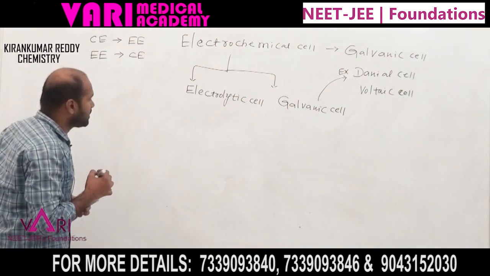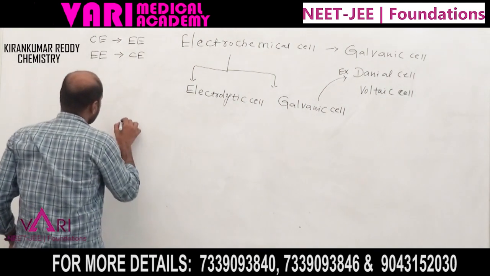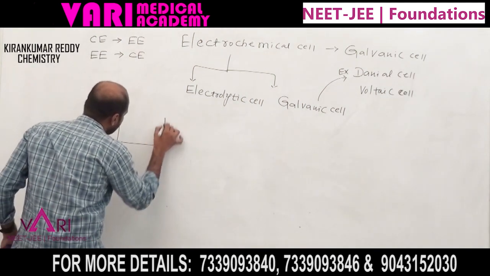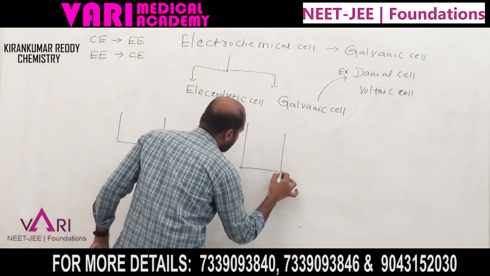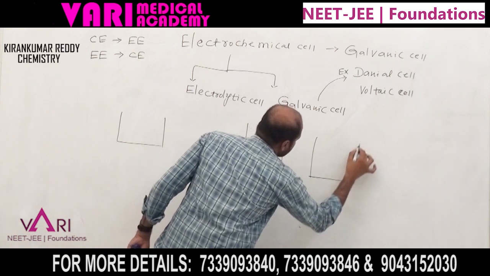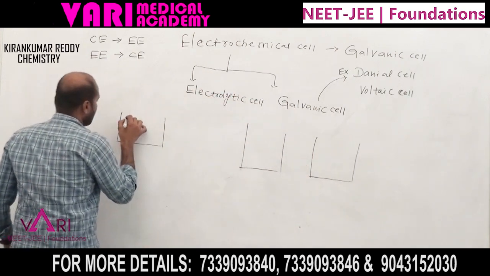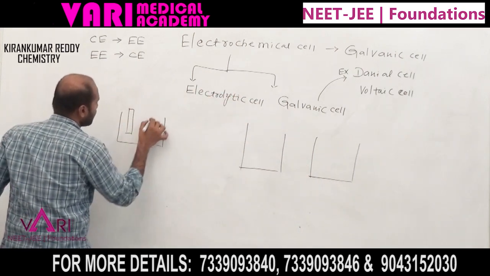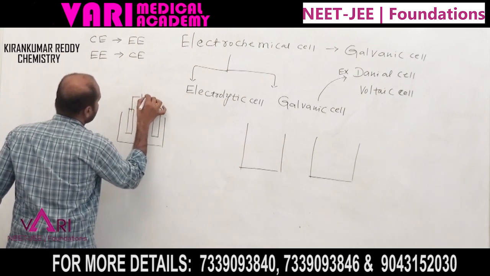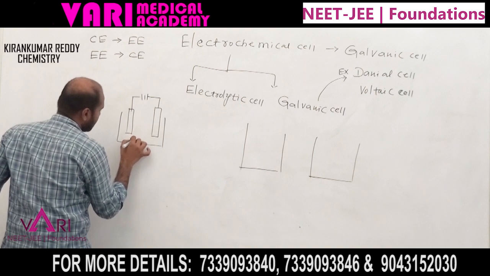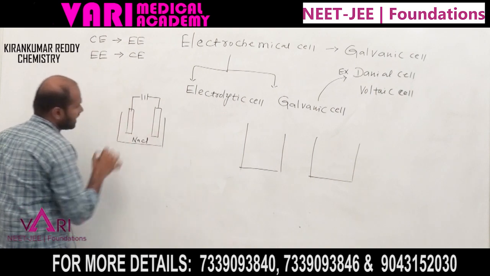Now we have a simple discussion about the electrolytic cell, and then the galvanic cell. Write the two half cells. Here I am taking a zinc electrode and a copper electrode connected to a battery. The electrolytic solution is NaCl.